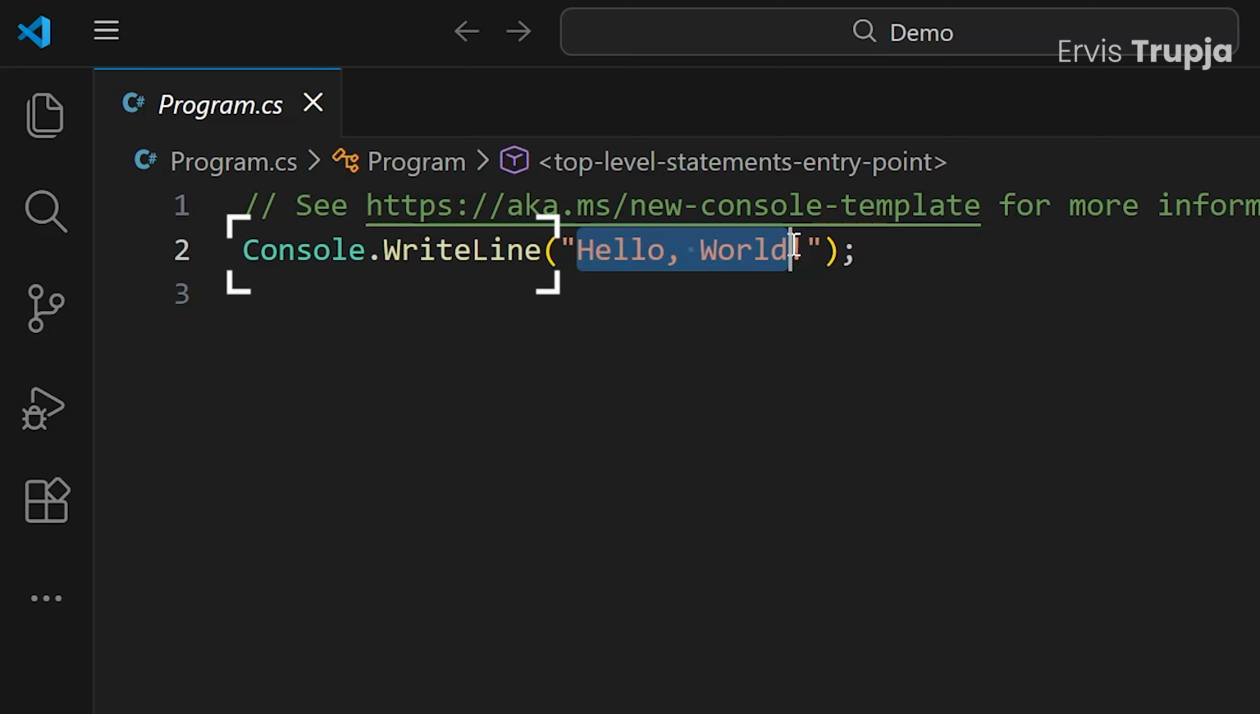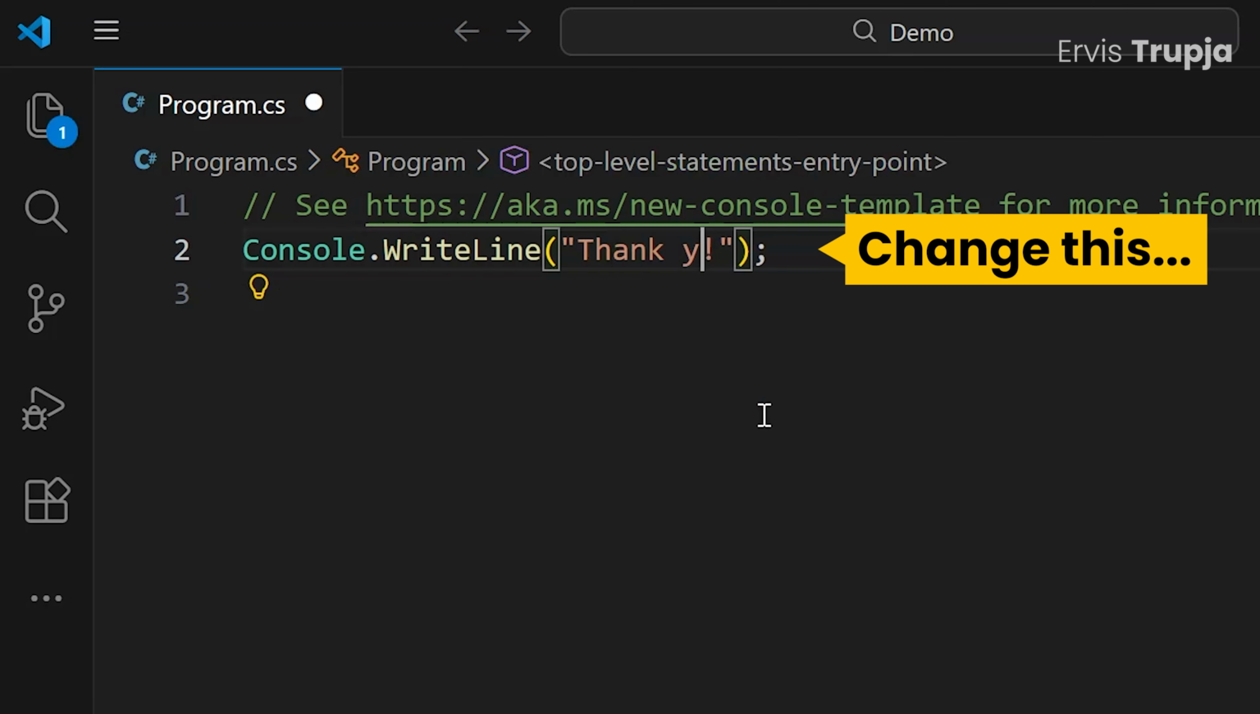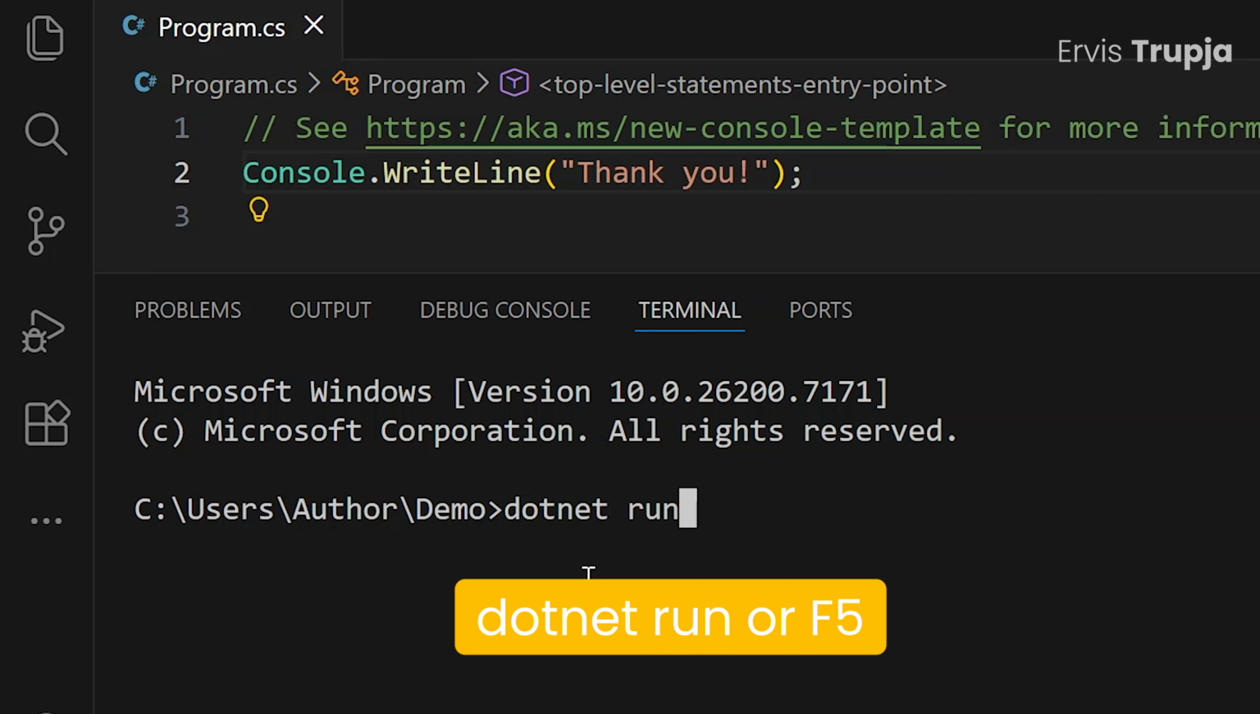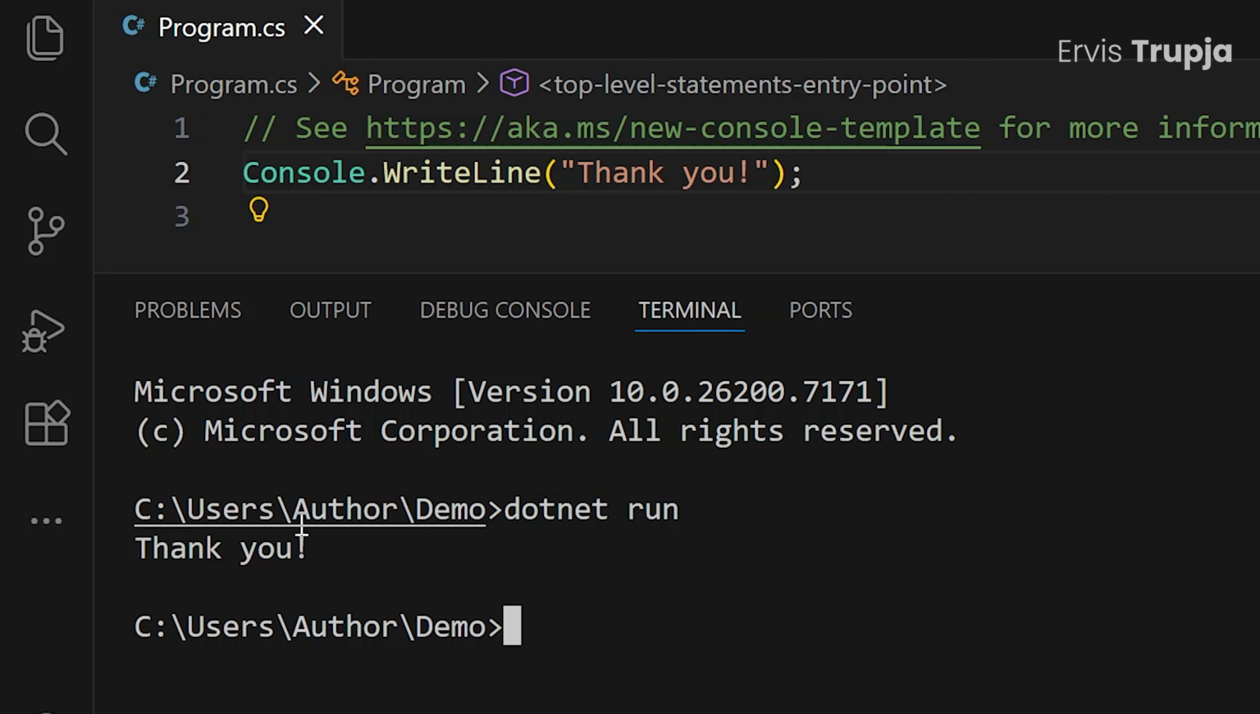Console.WriteLine prints text to the console, so try changing the message and run it with .NET Run or F5. Perfect! Your program ran and displayed the message.